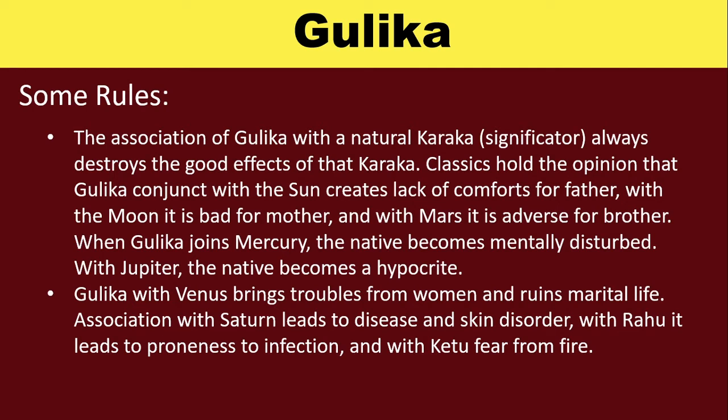With Jupiter, the native becomes a hypocrite. Gulika with Venus brings troubles from women and ruins marital life. Association with Saturn leads to disease and skin disorder. With Rahu, it leads to infection. And with Ketu, fear from fire.